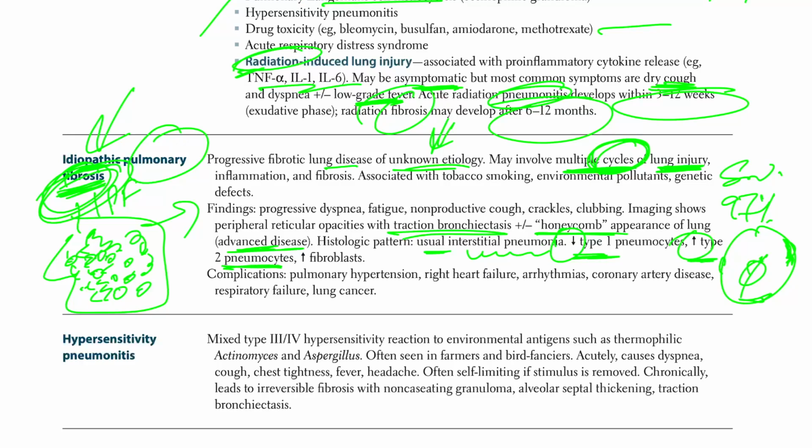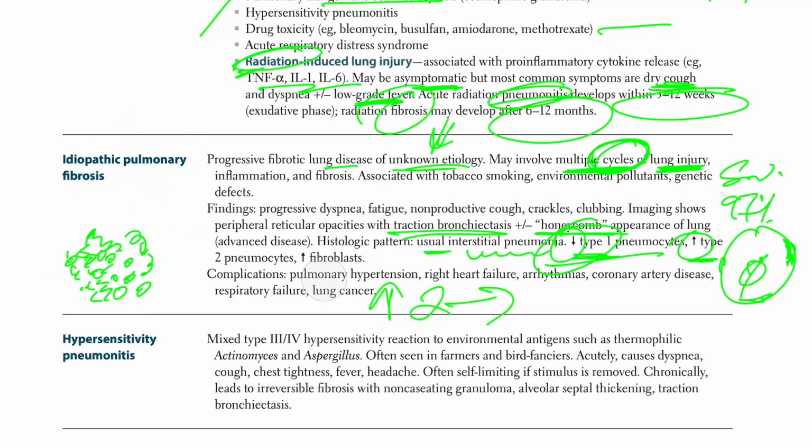Why? Because type 2 are the stem cells. So when there's so much destruction in type 1, type 2 are like, hey, we can't leave our brother here. We got to help him out. So type 2, the bigger brother, right? So he's going to come and he's going to try to help. And he's just going to increase himself because this is a stem cell. It's going to try to produce type 1 pneumocytes. Okay. And you have increase in fibroblasts. Fibroblast, fibrosis. Where you see fibroblast, fibrosis.